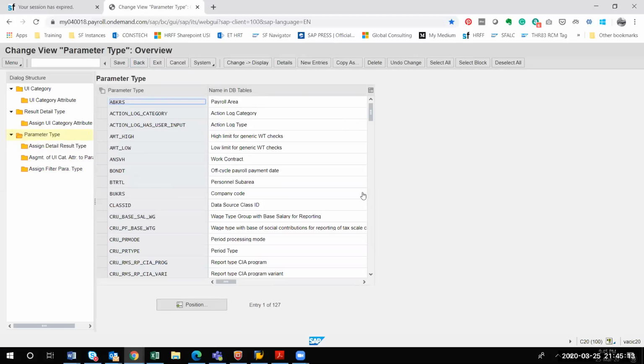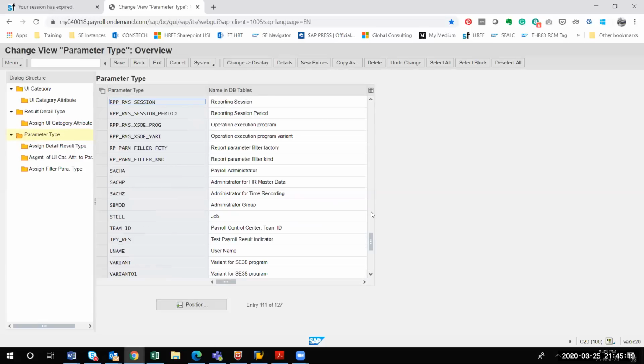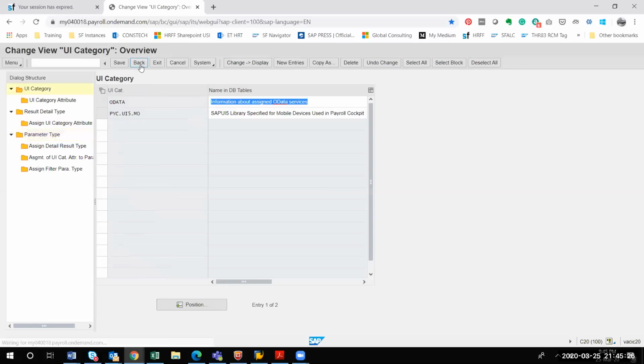So similarly, if you see in the parameter type, mostly there are 127 parameters. I never created a new one, but you can, if you would like to add anything, you can add here, but as of now it is not required. Okay, so once it is done, what is this parameter type? What is this parameter type actually?